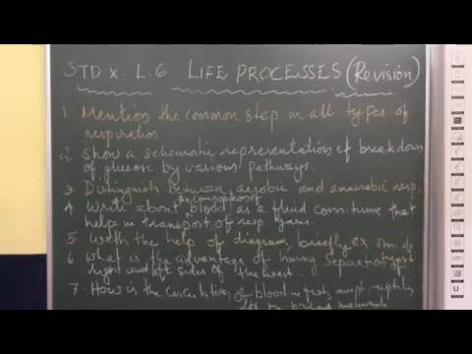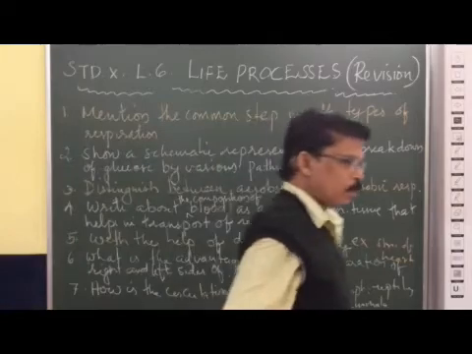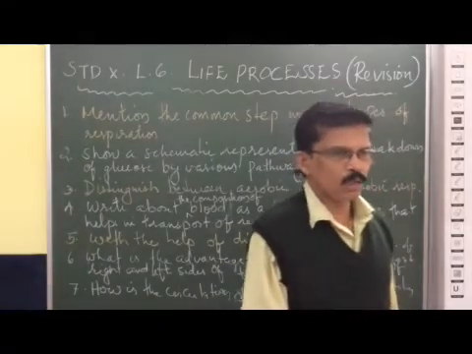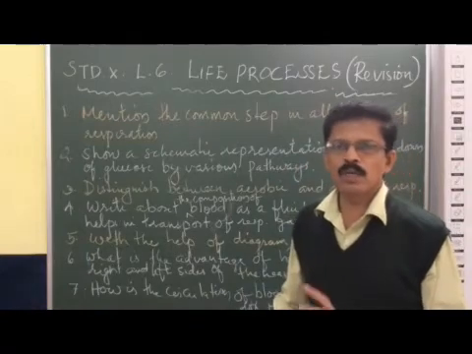What is the advantage of having separation of right and left sides of the heart in mammals and birds? Mammals and birds have a need of constant supply of energy. Constant need of energy to maintain the body temperature.